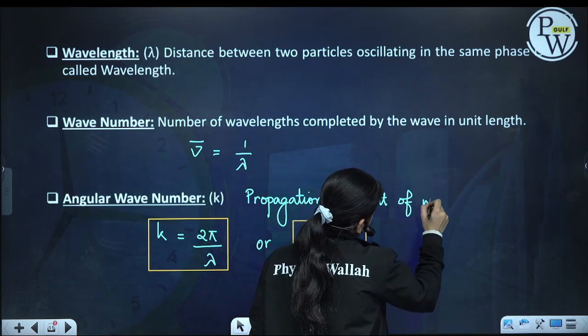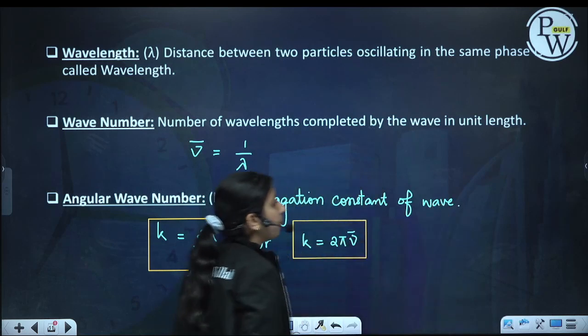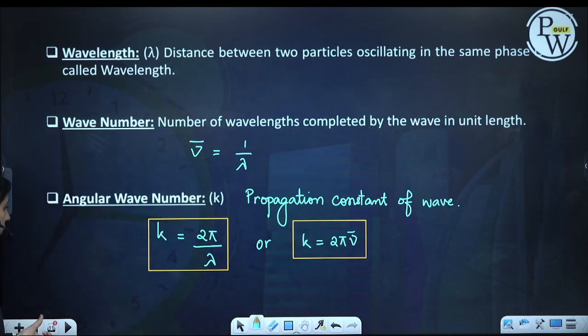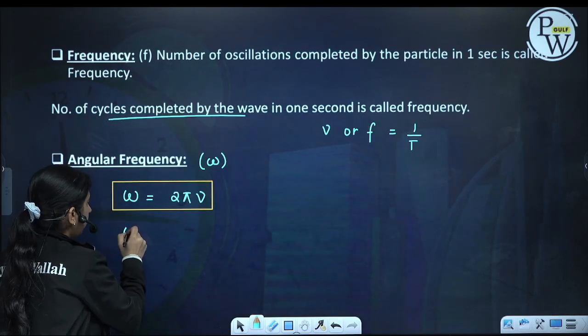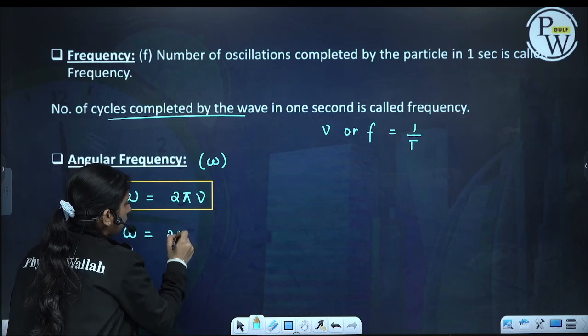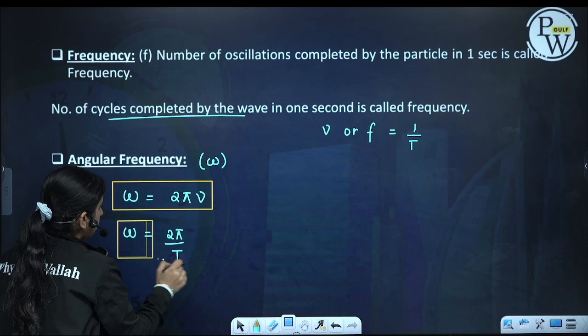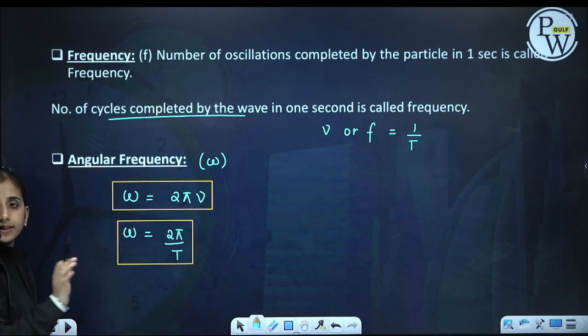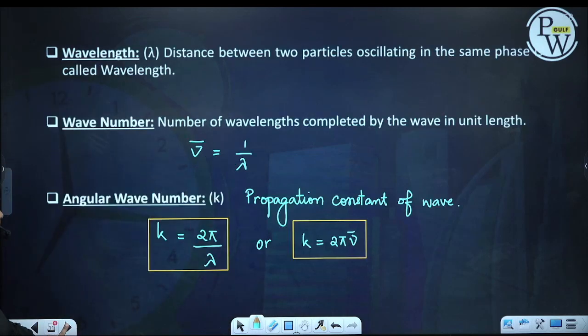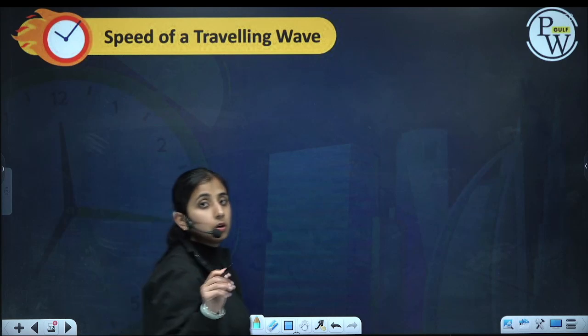It is also called the propagation constant of the wave. Similarly, omega can also be written as 2 pi by time period, since nu can be written as 1 by T. So these are some basic terms about waves.